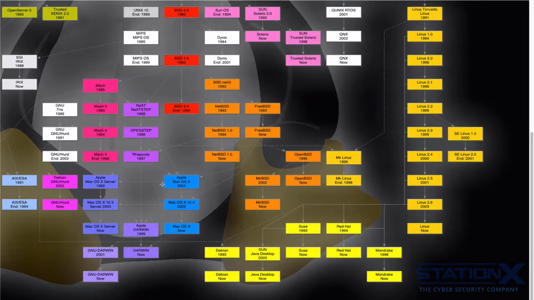Interestingly, you can also see Apple Mac OS X here, which is a derivative of BSD. So all of these would be Unix-like operating systems, and Windows is different to all these because it is based on the NT kernel, which was developed by Microsoft.